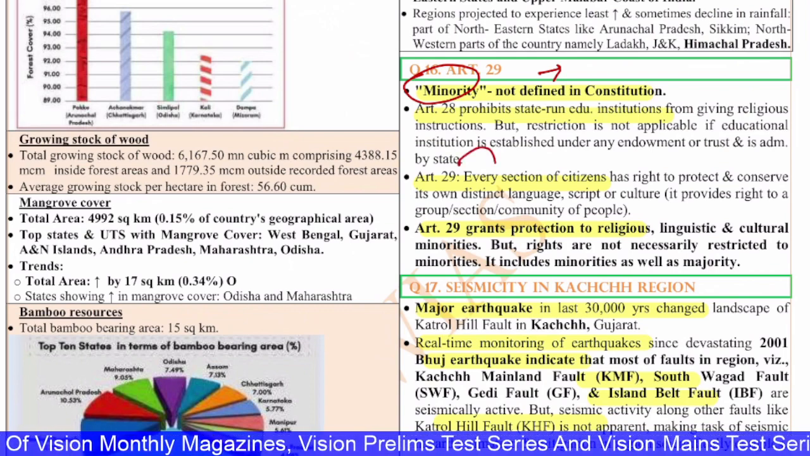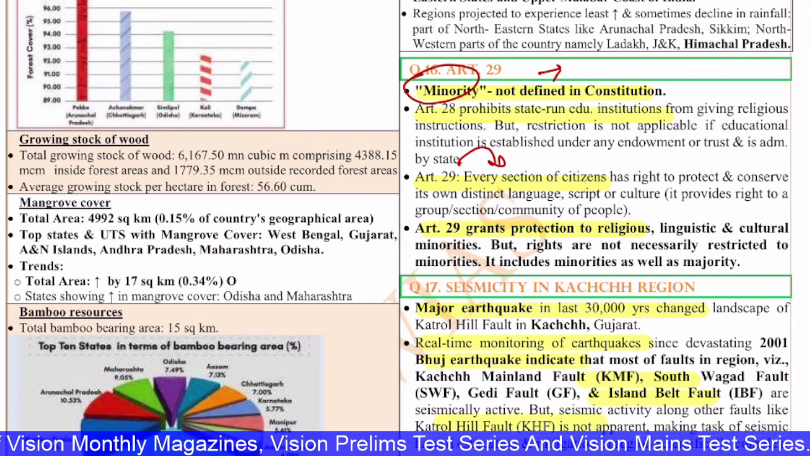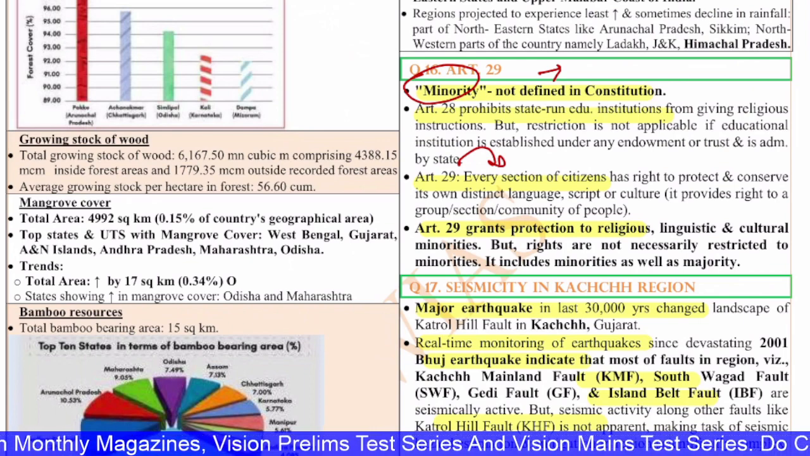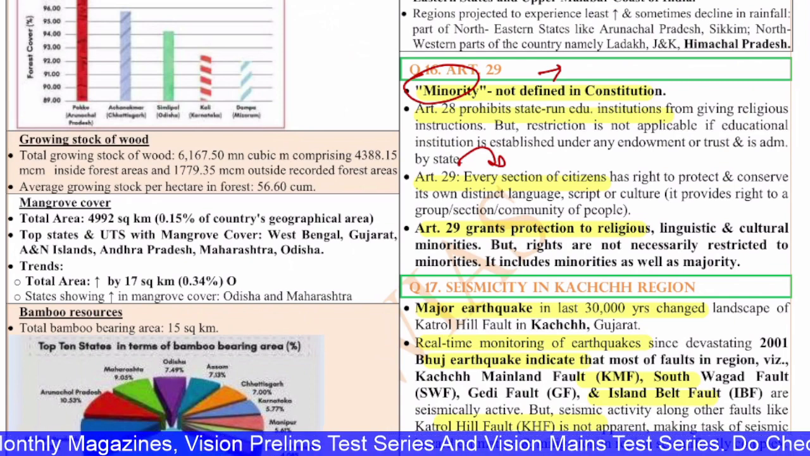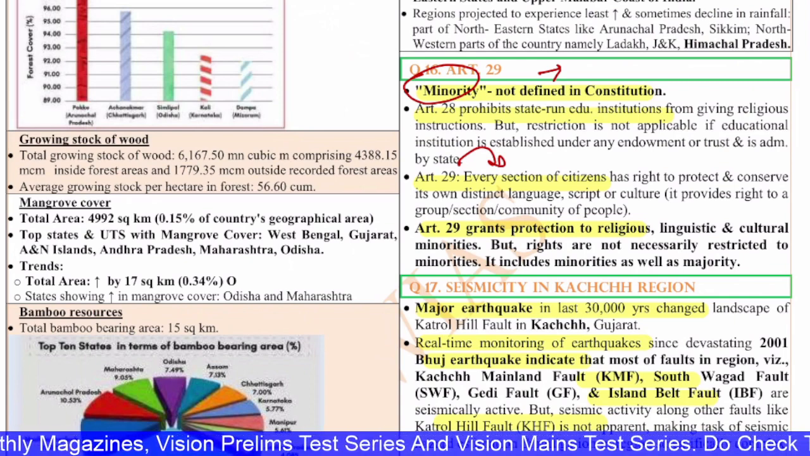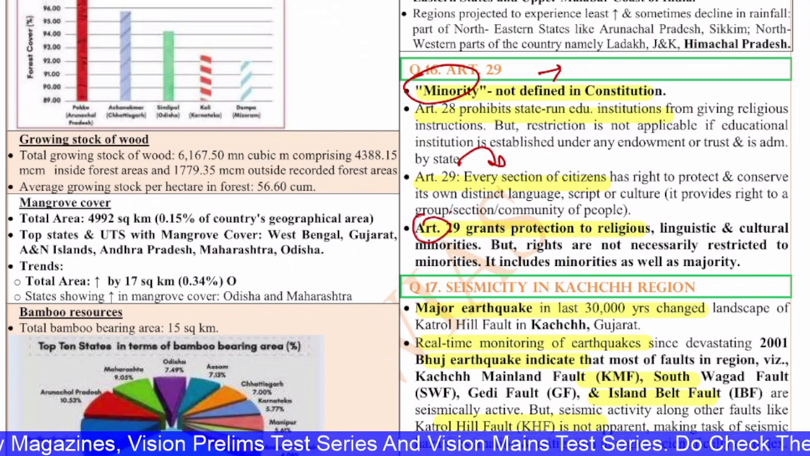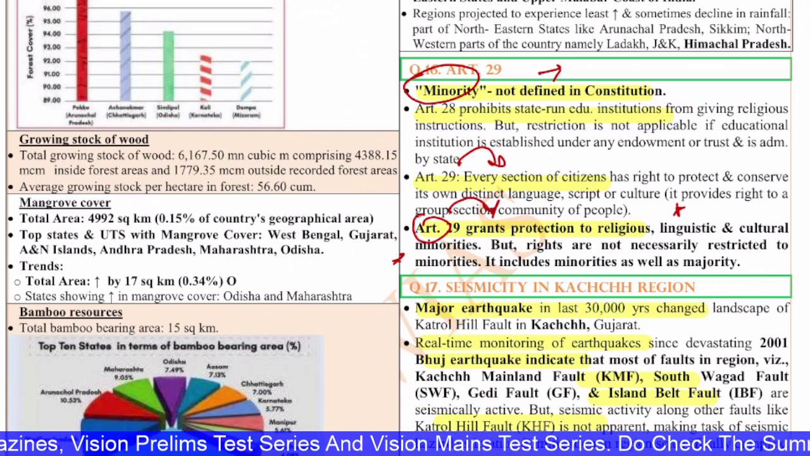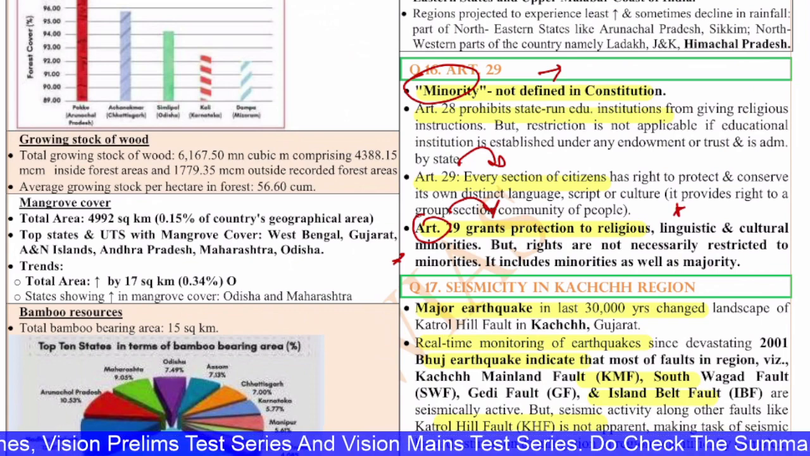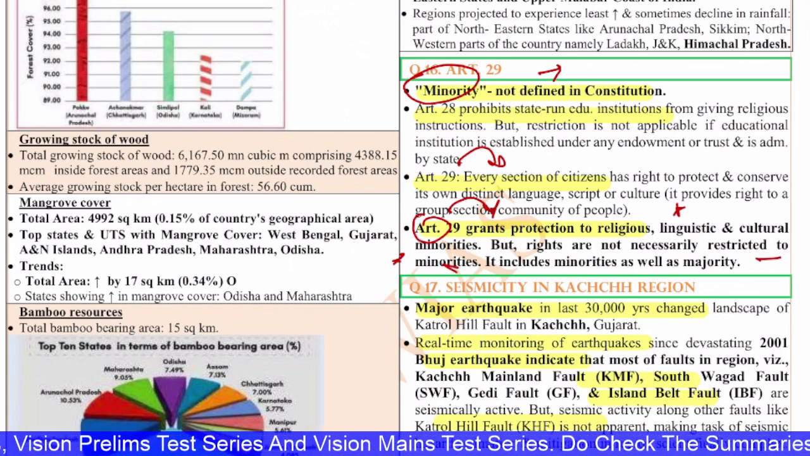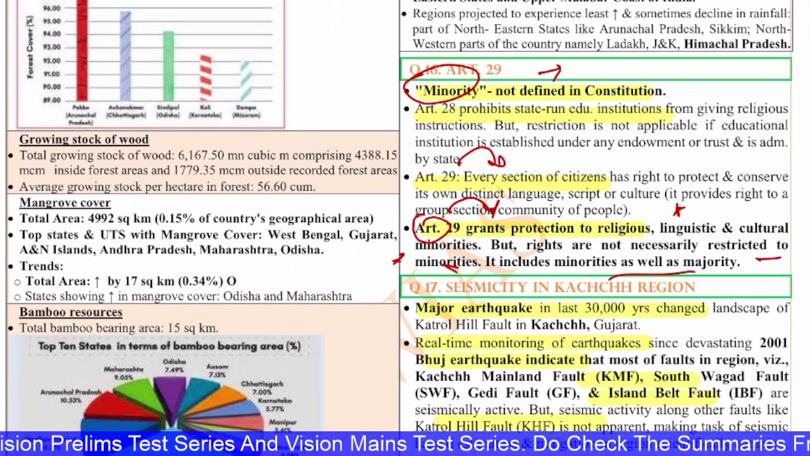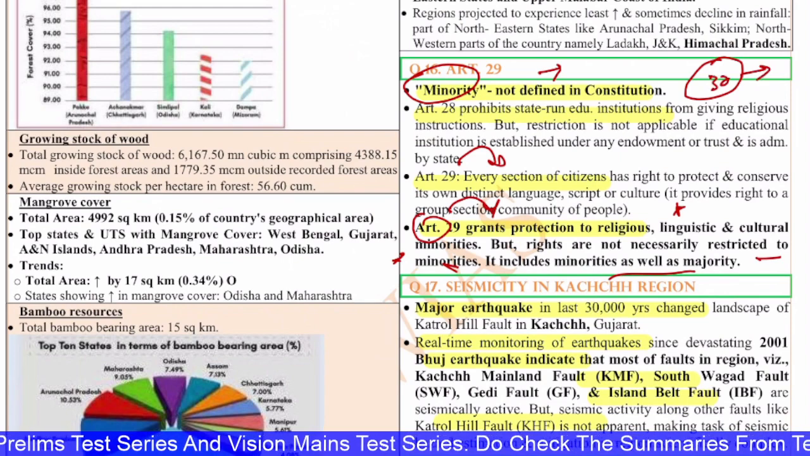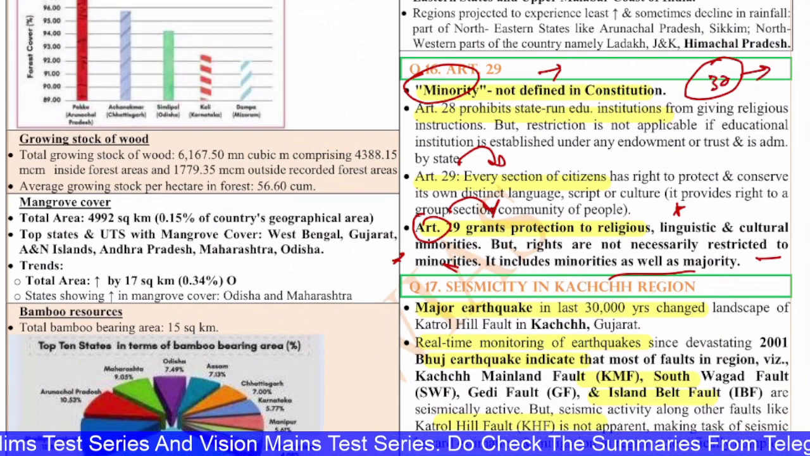Article 29 basically gives every citizen the right to protect and conserve their own distinct languages, script, and culture. So not only minorities, even majorities also have the right to conserve and preserve their culture. Article 29 grants protection to religious, linguistic, and cultural minorities. But the rights are not necessarily restricted to minorities. It includes minorities as well as majority, that is 29. But under Article 30, the rights are given only to the educational institutions of minorities specifically.